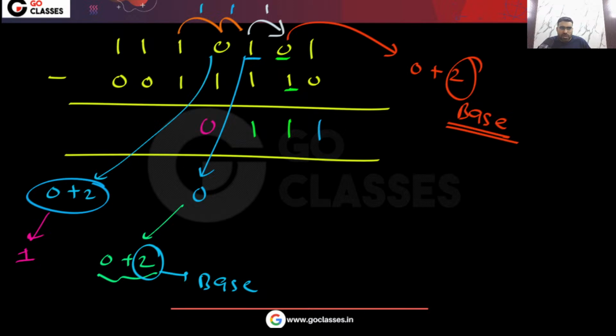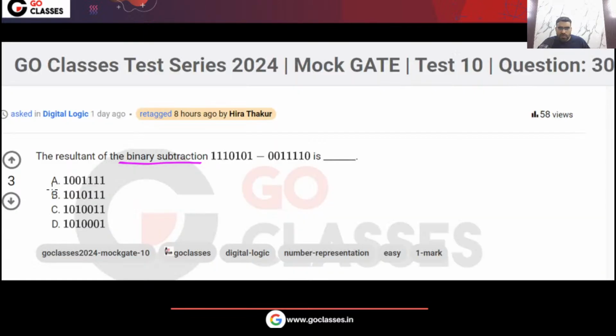So similarly, you can easily do. Now this has become 0, so you can take borrow from here. This will become basically 2 minus 1, that will be 1. Now this has become 0, so this will be 1. So like this, your answer will be 1 0 1 0 1 1 1. Answer will be option B.